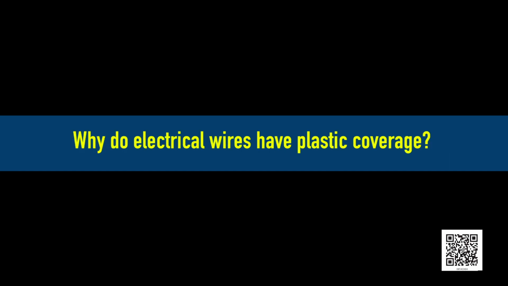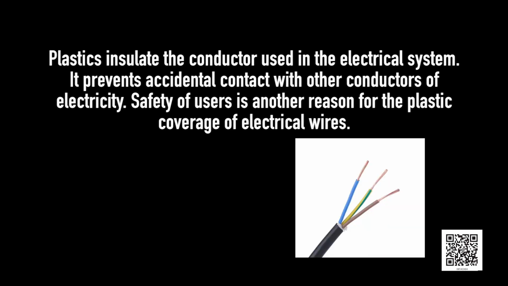Why do electrical wires have plastic coverage? Plastic insulates the conductor used in the electrical system. It prevents accidental contact with other conductors of electricity. Safety of the user is another reason for the plastic coverage of electrical wires.